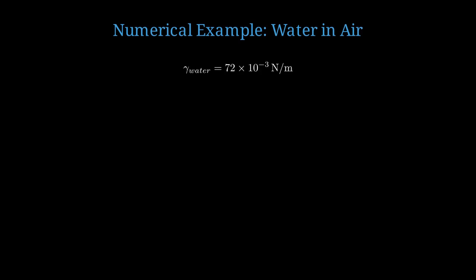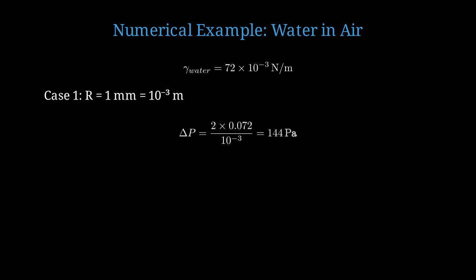The surface tension of water is 72 times 10 to the negative 3 newtons per meter. Case 1, radius equals 1 millimeter, which is 10 to the negative 3 meters. Delta P equals 2 times 0.072 divided by 10 to the negative 3, which equals 144 pascals. That's only 0.0014 atmospheres, completely negligible. Case 2, radius equals 10 micrometers, which is 10 to the negative 5 meters. Delta P equals 14,400 pascals, which is about 0.14 atmospheres. Now we're starting to see significant pressure.